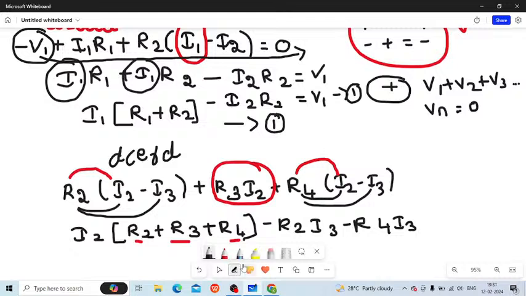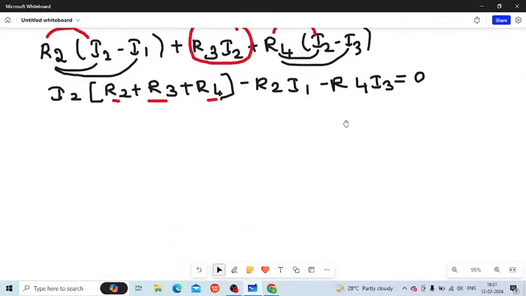Okay. So this is I1, students. I'm very sorry for the distraction. There is some distraction happening in between here. That is why I couldn't make it properly. So here it is R2 I1, and this is minus R4 right here. This is proper, which is equal to 0 because you don't have any voltages. That is why I just made a check while doing it.